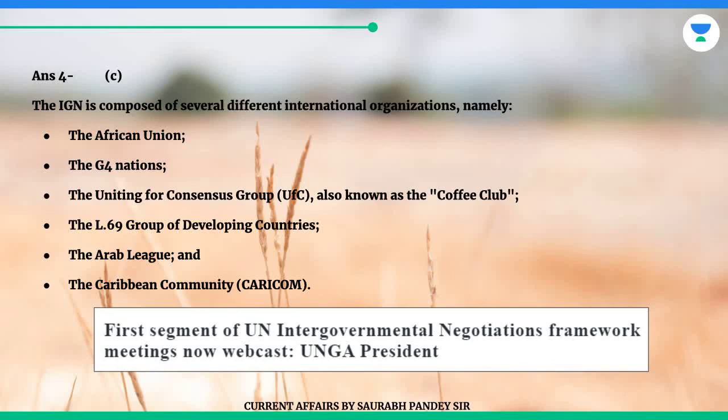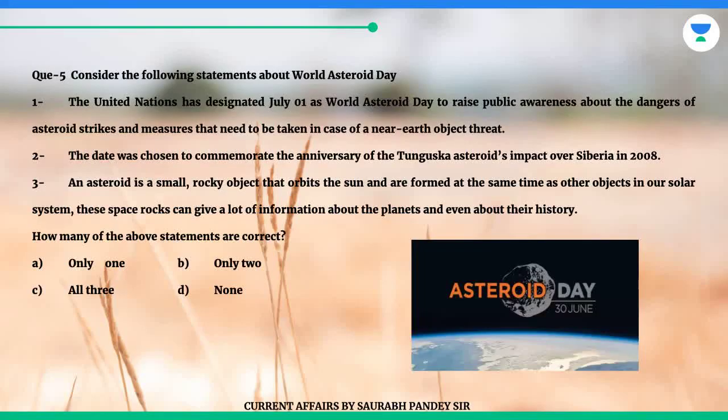Question 5. Consider the following statements about World Asteroid Day. 1. The United Nations has designated 1st July as World Asteroid Day to raise public awareness about the dangers of asteroid strikes and measures that need to be taken in case of a near-Earth object threat. 2. The date was chosen to commemorate the anniversary of the Tunguska asteroid's impact over Siberia in 2008.